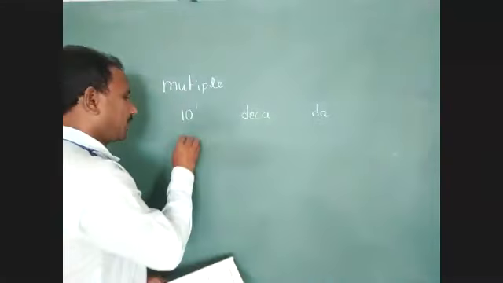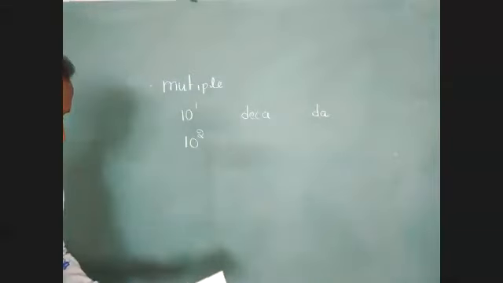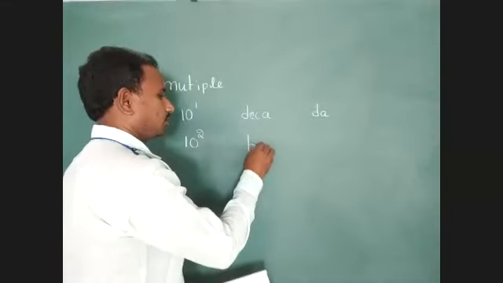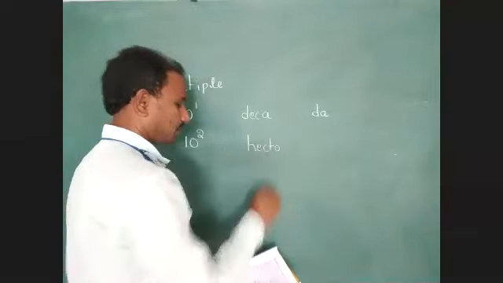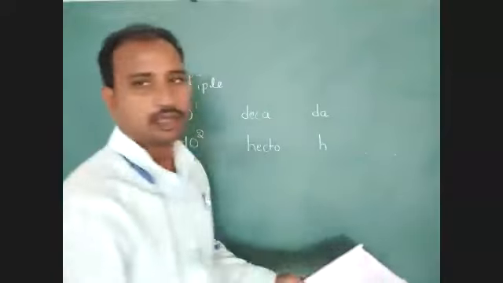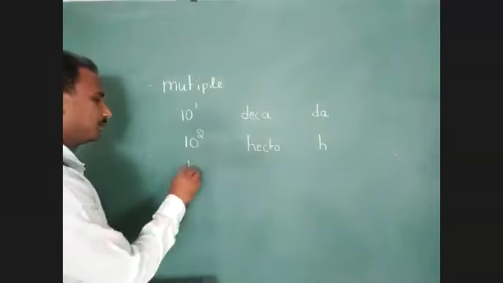Next one, 10 to the power of 2 means hecto. Hecto symbol is small h.